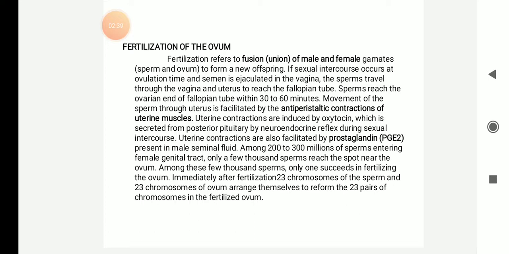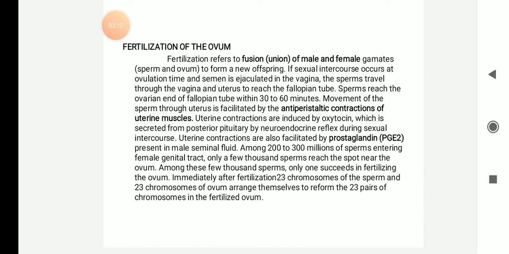The movement of the sperm through the uterus is aided by anti-peristaltic contractions of the uterine muscles. The uterine muscles undergo anti-peristalsis, that is, movement in the opposite direction, so that the sperms enter from the vagina into the fallopian tube. The uterine contractions are induced by the hormone oxytocin, which is secreted from the posterior pituitary by a neuroendocrine reflex during sexual intercourse. The contractions are also facilitated by prostaglandins present in the seminal fluid.